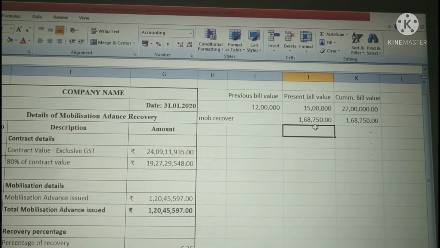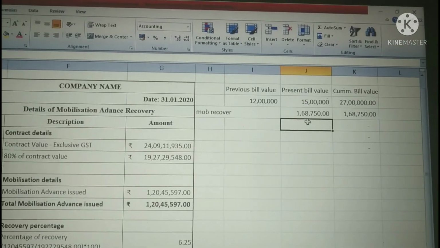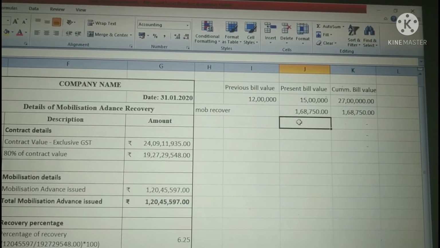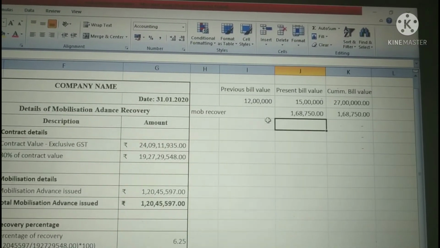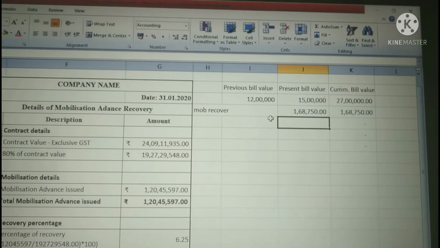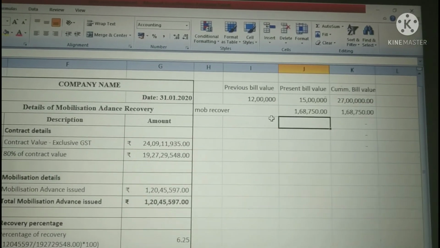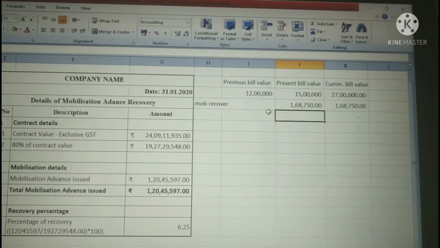You have to recover from RA bill 2 the value of 1,68,750 rupees.